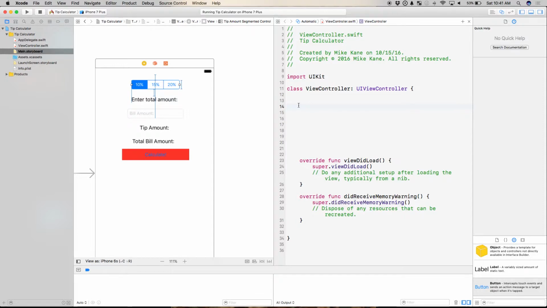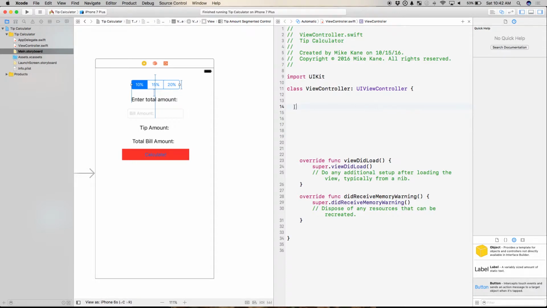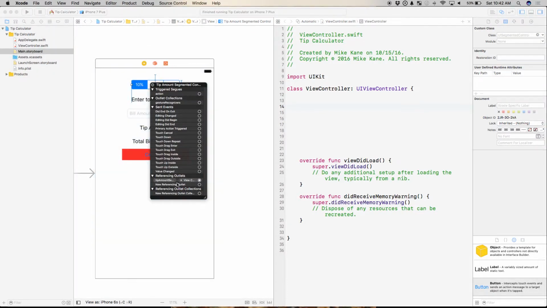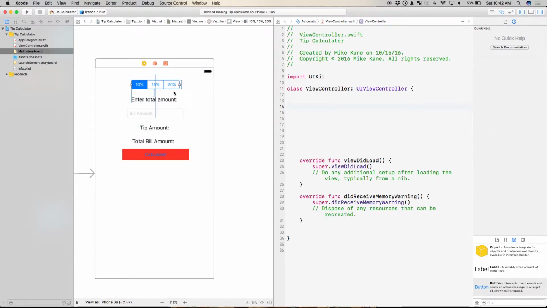Okay, so here's what's going to happen. It's very common in the beginning to make a typo on something like that here. You have to disconnect it manually. So if I change the name over here, let's say I called it tip calculator, but I spelled it with an extra C in there or something like that. Just updating it over here will not update it over here. You'll have to two-finger click, and I see, oh, this is still connected, but I deleted it over here.